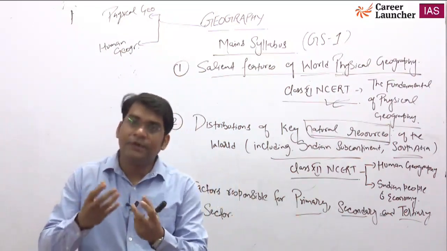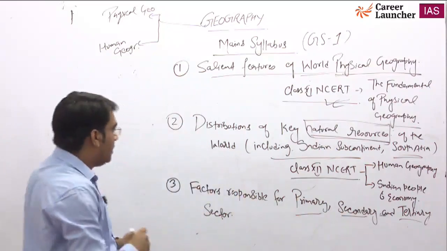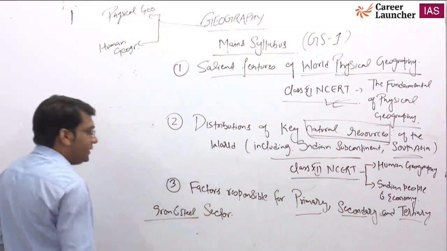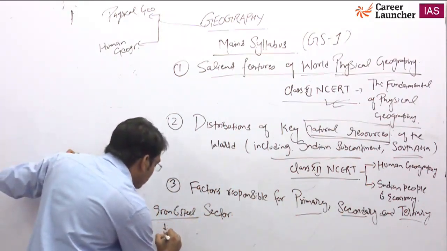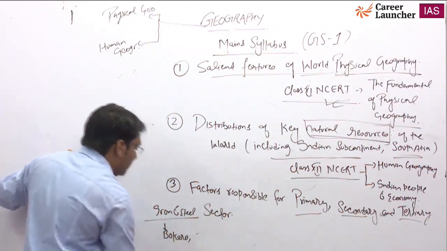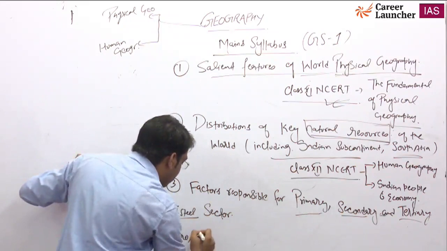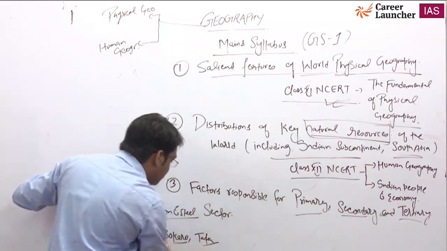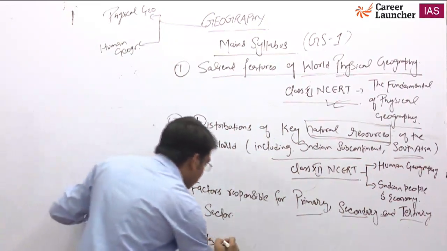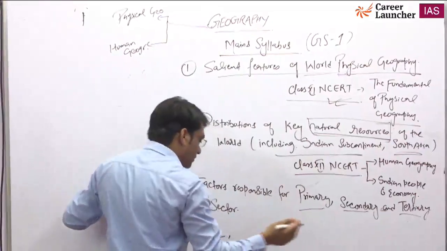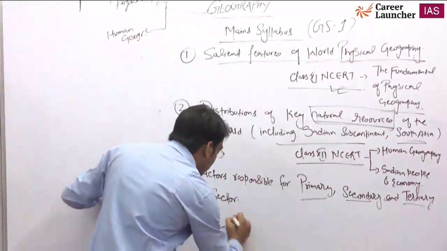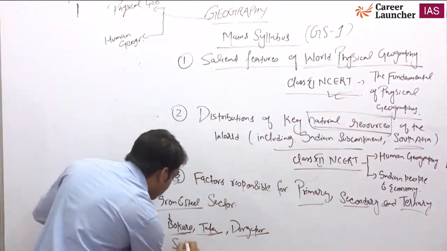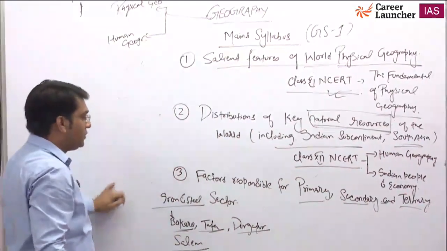Okay, it depends on many factors. For example, when we talk about iron and steel, you will see iron and steel industries mostly in Bokaro, the Bokaro steel plant, then Tata Steel in Jamshedpur, and another steel plant in Durgapur, Salem in Tamil Nadu, and Vishakhapatnam.